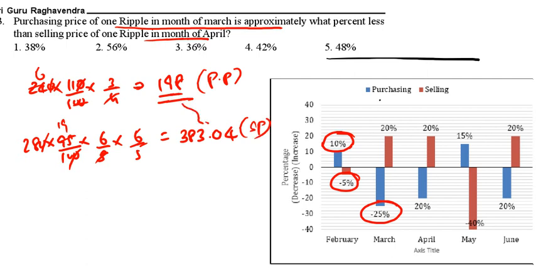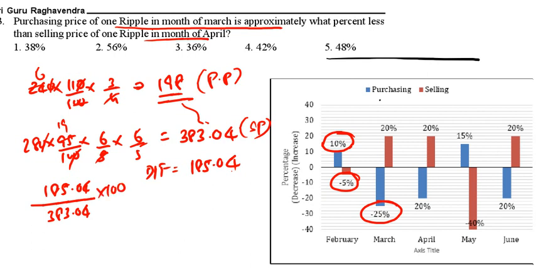What is the difference of this? The difference is 185.04. Now 185.04 is less when compared to 383.04. So if you do this calculation into 100, approximately I am doing 383 with 18,500. First 4 times, it is 1532. Then we are going to get 3180. Now 383, 3180, 1531, so 8 times. So approximately we are going to get 48%.